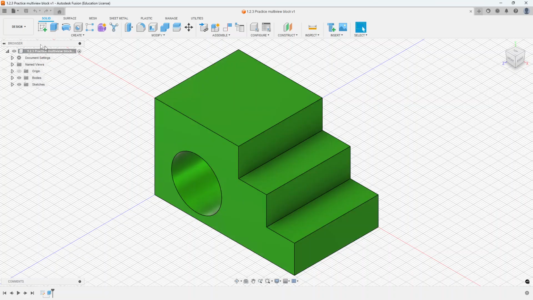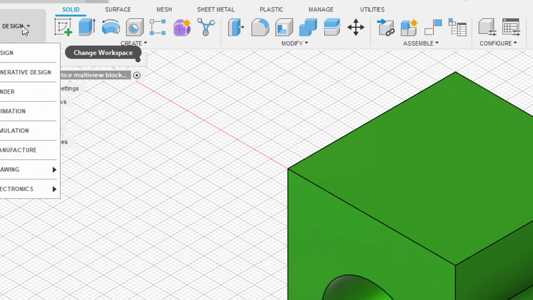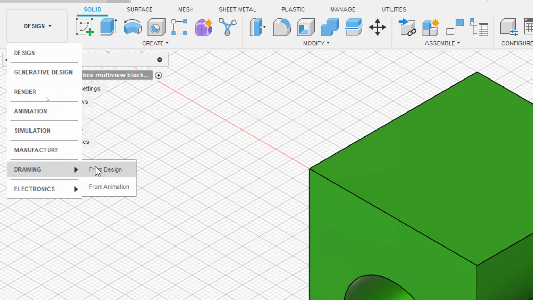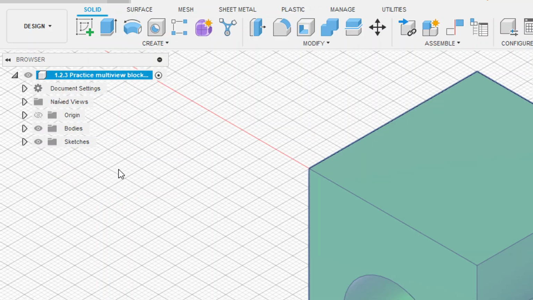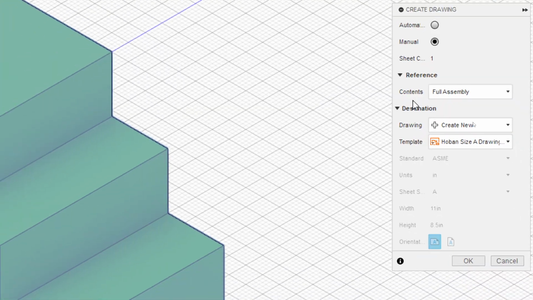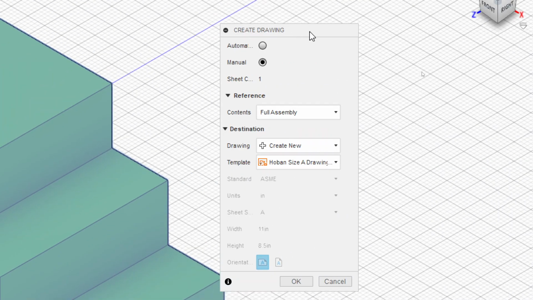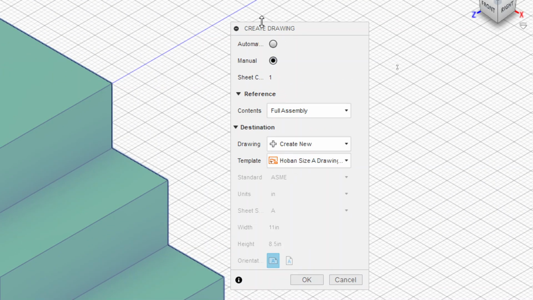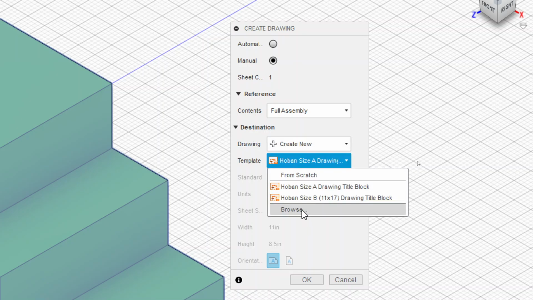So doing that one more time. Design, drawing, and from design. After we do that, we have this window that comes up. These will have our manual, our full assembly, and then for the drawing, it's going to be create new. And then your template, you're going to go down to browse. You will likely just have from scratch and browse available.